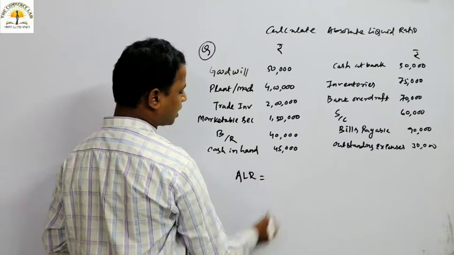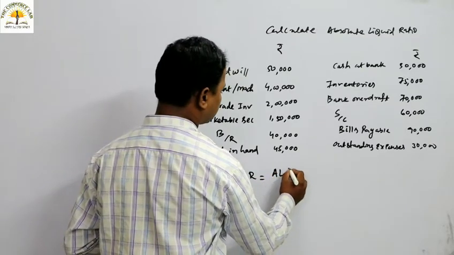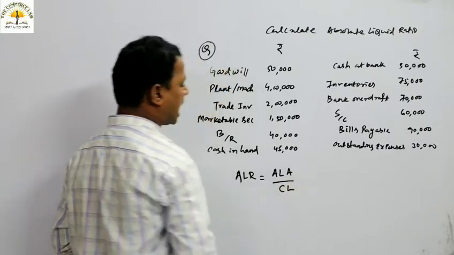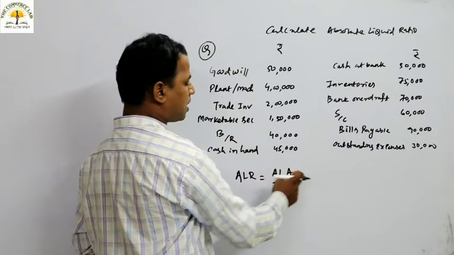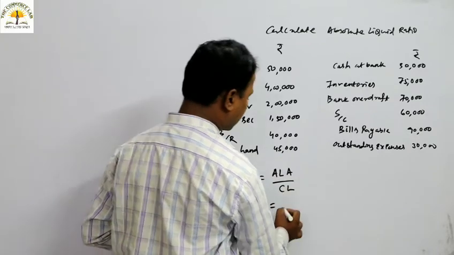Absolute liquid ratio का formula क्या है? Absolute liquid asset divided by current liability. Absolute liquid ratio का formula क्या है? Absolute liquid asset divided by current liability. Absolute liquid asset में क्या किया जाता है?